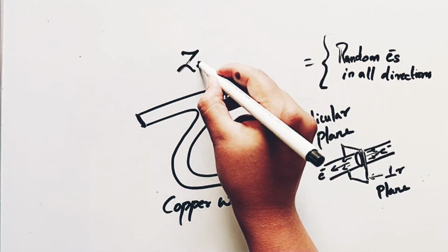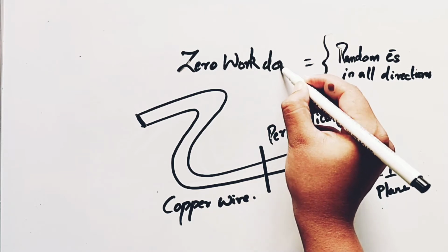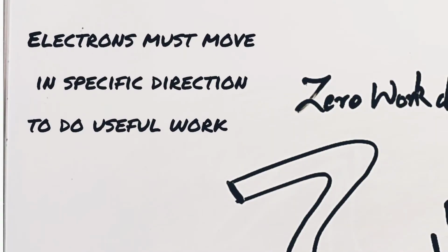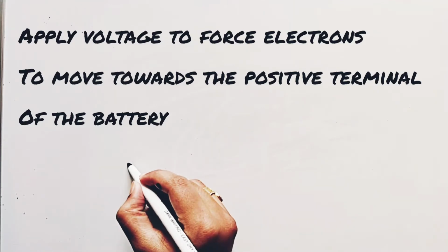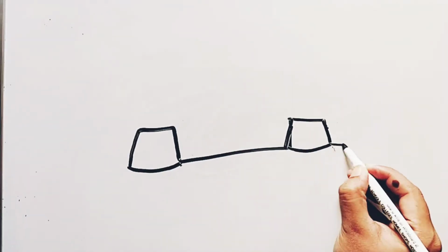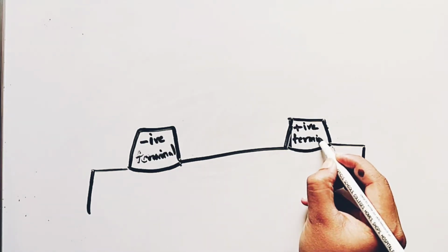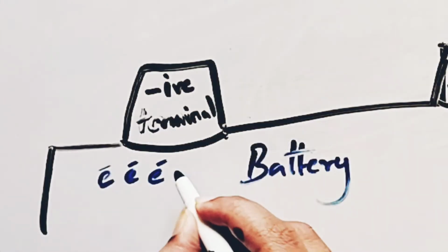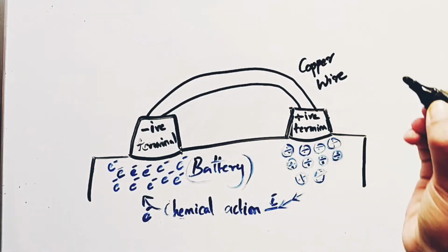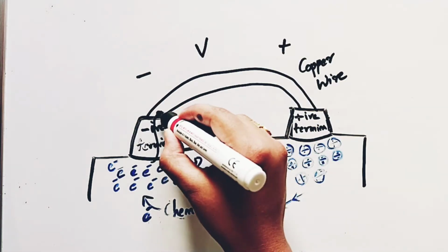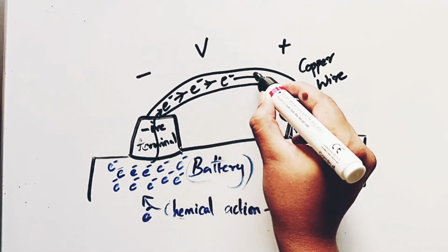Now these free electrons will be roaming here and there and they will not do any useful work. All these free electrons must move in a specific direction to perform some useful work. This is done by simply applying voltage across the wire to force the electrons to move towards the positive terminal of the battery. Now, why should they move towards the positive terminal of the battery? Because obviously the electrons are negatively charged. So, as soon as you connect this wire to the battery terminals, the negative electrons will be attracted towards the positive terminal of the battery.